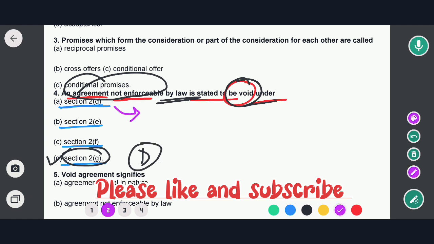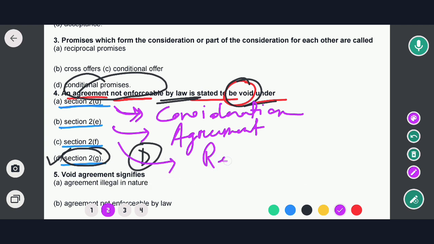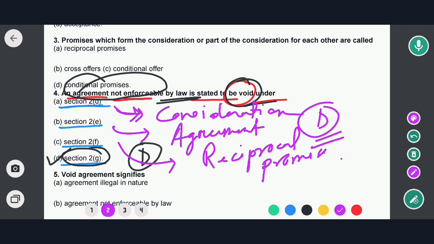Section 2 Clause D has defined consideration. Section 2 Clause E has defined agreement. And Section 2 Clause F has defined reciprocal promise. Isn't it? So option D would be the correct answer. Now let's move to the next question.